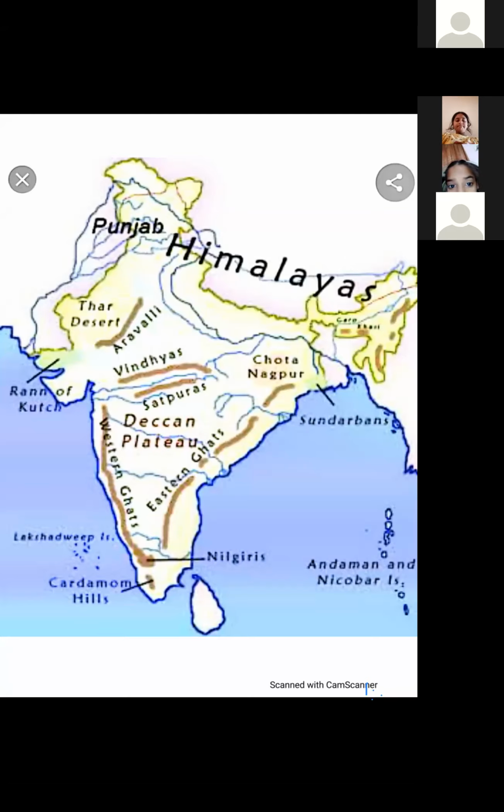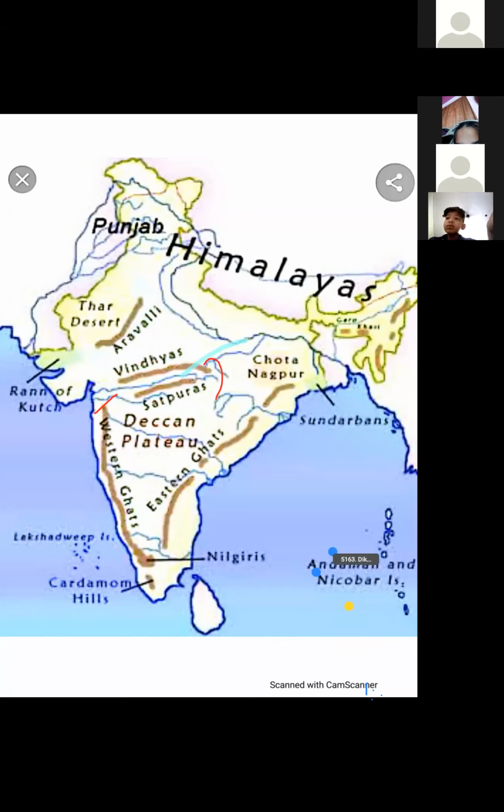Then we have read about the Malwa Plateau, which is in between the Aravalli and Vindhya range. Then Satpura range is between the Narmada and Tapi river. These Narmada and Tapi rivers originate from here and they flow towards west direction and fall in the Arabian Sea. And Chambal, Betwa, Son, these rivers join Ganga and Yamuna rivers.